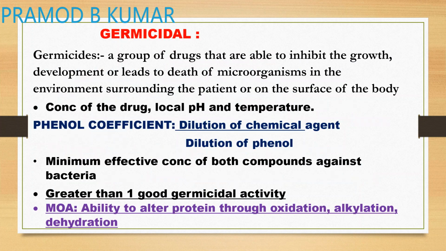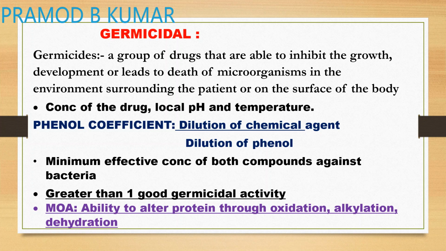Okay, germicidals. As I said, these are the group of compounds that are able to inhibit the growth and development of microorganisms in the environment surrounding the patient, on the surface. They are concentration dependent, and they depend on the local pH and temperature. So the germicidal property depends upon the concentration of the drug, the pH of the surface of application, and the temperature, and it is determined by a coefficient known as the phenol coefficient.